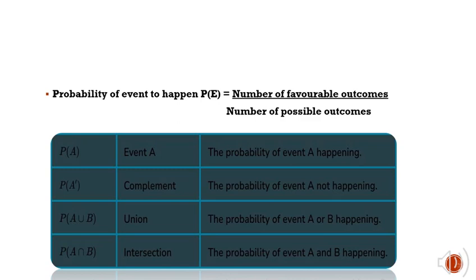It means that the probability of event A or B, either A or B, is going to happen. And the next symbol shown is the probability of A intersection B. So the downward U is indicating intersection. And this means that the probability of events A and B together is going to happen.